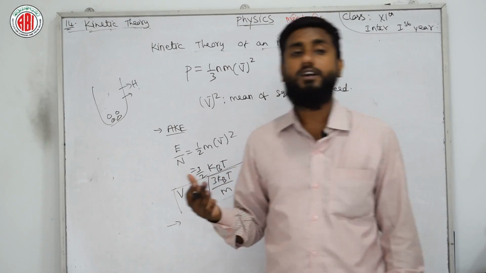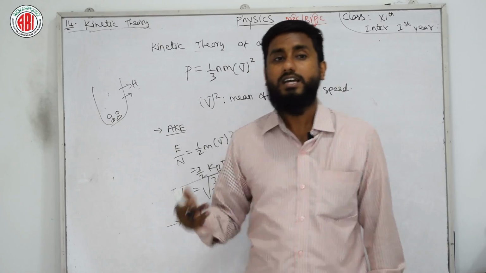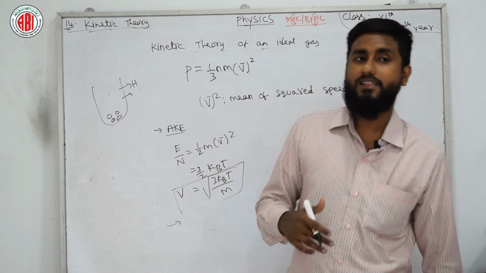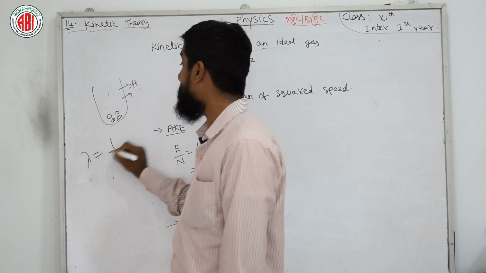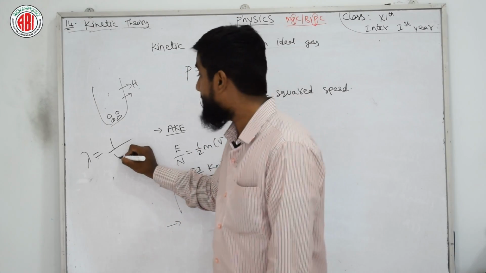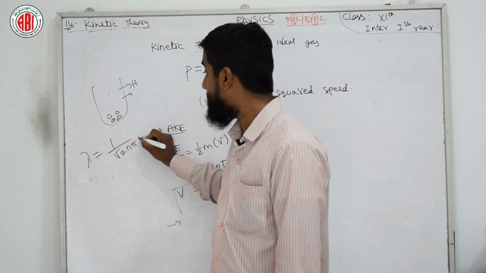Now we have one more term, the mean free path of the gas molecule. The mean free path is usually given by λ = 1/(√2 n π d²).